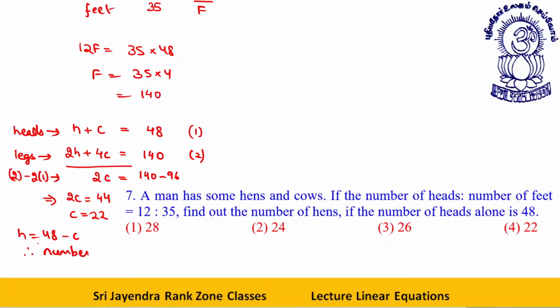Number of hens is equal to 48 minus 22, or 26. Yes, this is visible. Okay, dear students. Let's move to the next one.